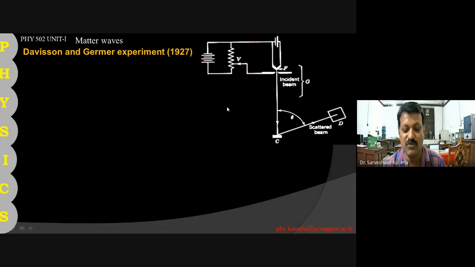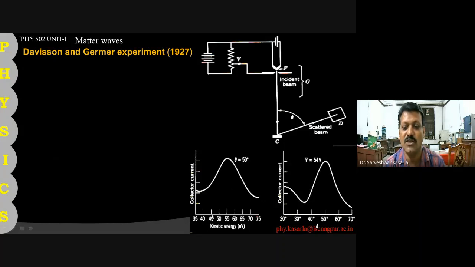So let us look at some experimental observations. This is the graph between collector current and the kinetic energy of the electron, given in terms of voltage. The graph has a peak at theta equal to 50 degrees. That is, at a scattering angle of 50 degrees, it has the maximum collector current, at a voltage of about 54 volt.